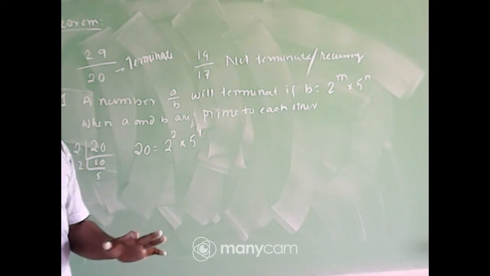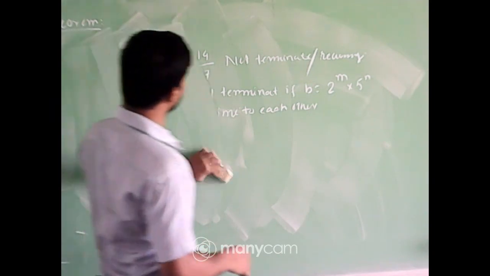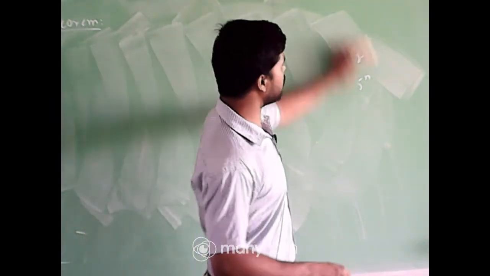Okay, this is the definition. I am giving you a few examples. You just tell me which numbers will terminate and which will not. First question. Suppose 9 by 2 to the power 5 into 3 to the power, 5 to the power 1. Tell me whether this number will terminate or not. Yes, this number will terminate.